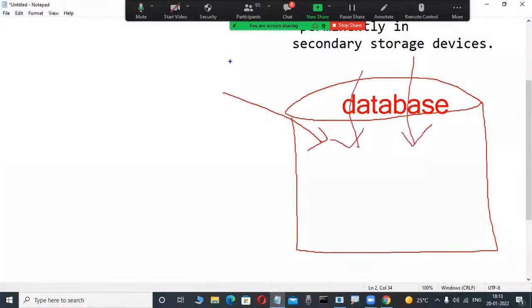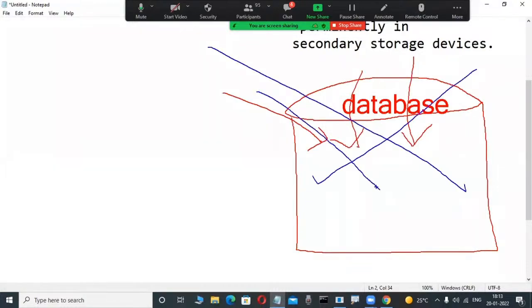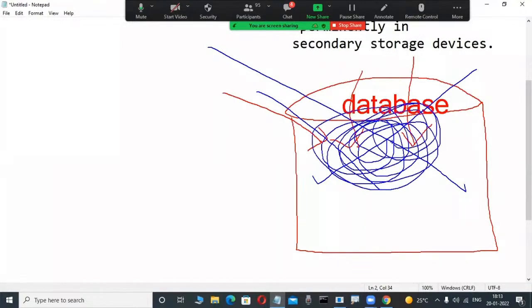That is absolutely wrong. Actually, Oracle, SQL Server, DB2, Sybase, Informix, Ingres, Teradata, these types of databases do not store a random collection of data.